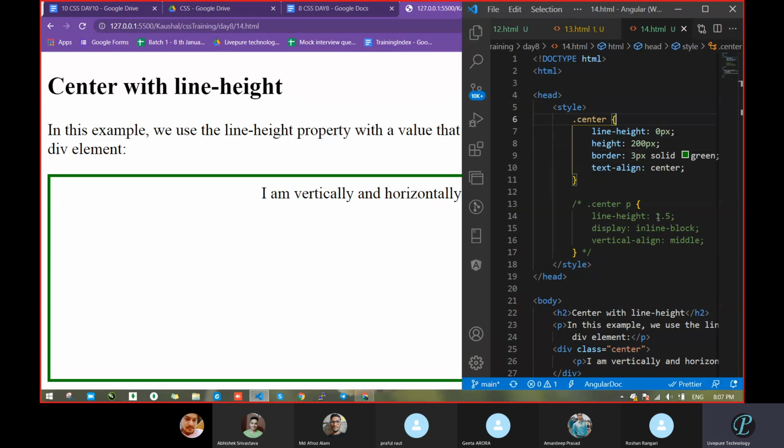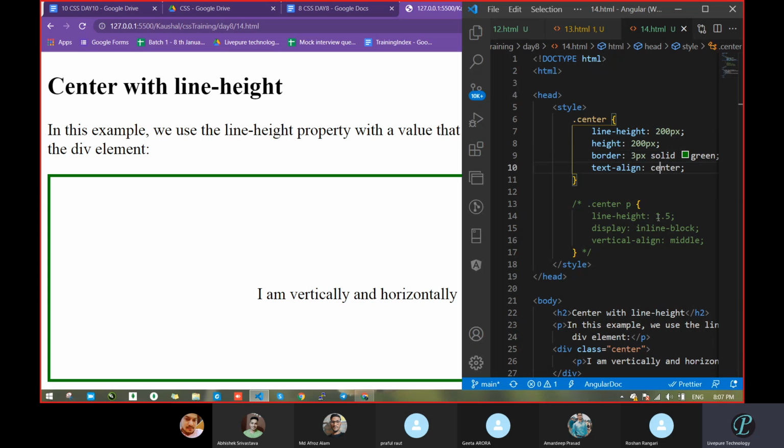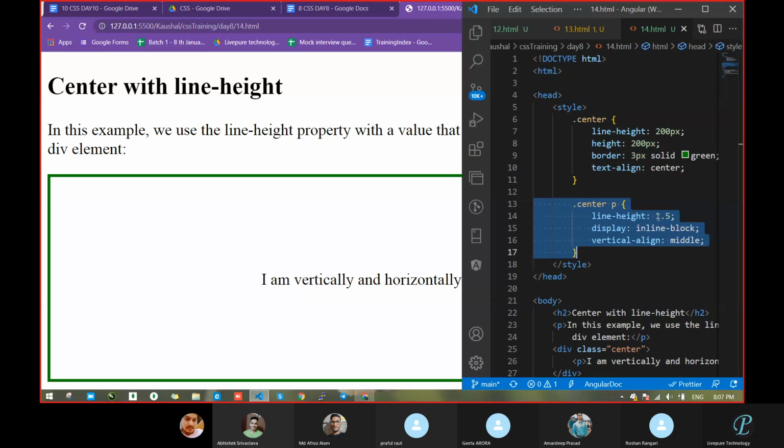Next, one second. Let me add this here. So next, what is it going to do in this case? This is going to take a reference. What had it done? Display what? Inline block.